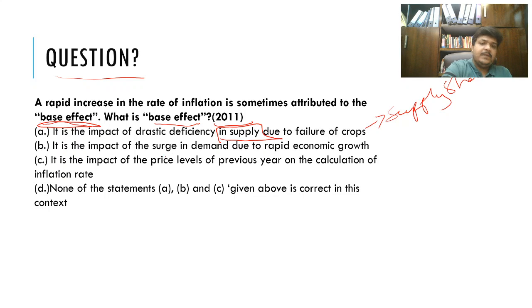Second one, it is the impact of surge in demand due to rapid economic growth. This also causes inflation, which was happening in the past decade. Third: it is the impact of price levels of previous year on the calculation of inflation rate. So this is your base effect. So this is your answer, C.